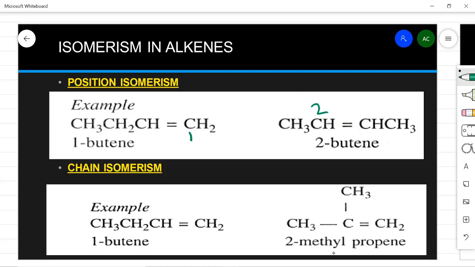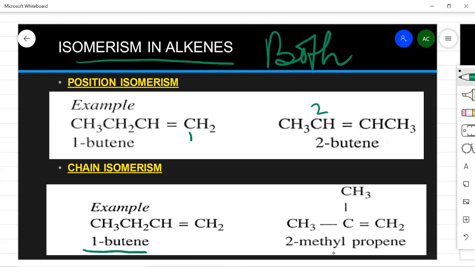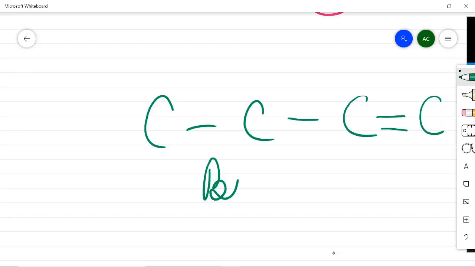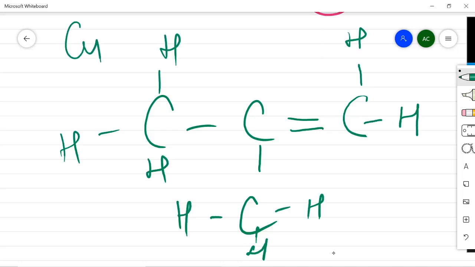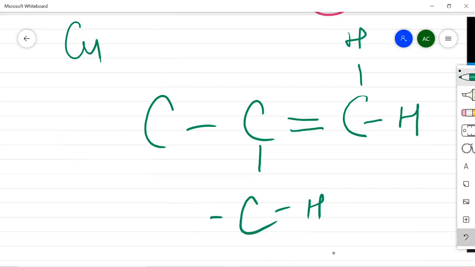Now let's take the example of chain isomer, because alkene shows both chain and position isomerism. So here you can see again 1-butene. This example I gave you, 1-butene, but what is happening here? This is but-1-ene because the double bond is on the first carbon. But now what is happening? Now one carbon is down. Although there are 4 carbons, that is C4, and let's check the H. How many H? C4H8. That means the molecular formula remains the same.